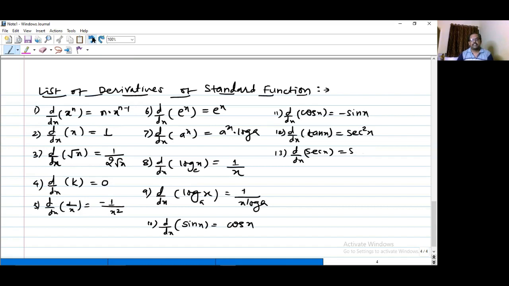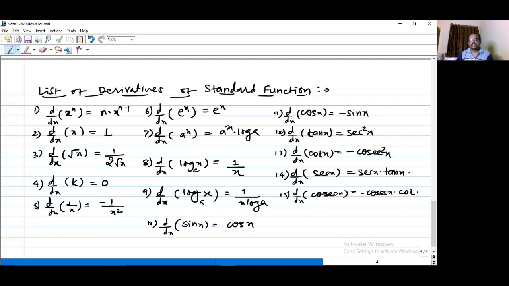Then we have the derivative of sec x as sec x into tan x, but before that I will just write the derivative of cot x. What is the derivative of cot x? The derivative of cot x will be minus cosec square x. Then we have the derivative of sec x, which is equal to sec x into tan x. And then we have the derivative of cosec x, which is equal to minus of cosec x into cot x. So these are very important formulae for this topic.